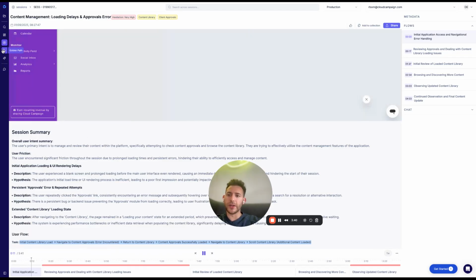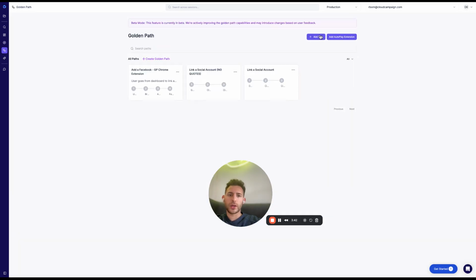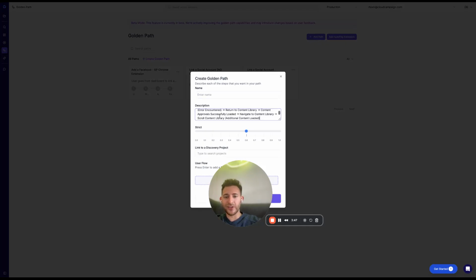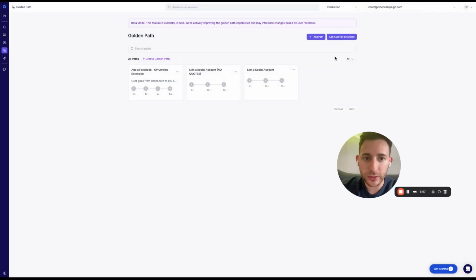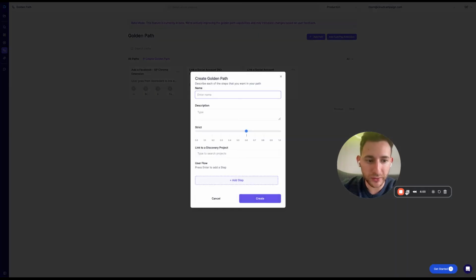So the way to do that would obviously be to use your golden path. And if I add a path, we do need to find a better way to automate this, but you could just do this from the Chrome extension if you'd want as well, which is available on the Chrome store, and just record it. But we could just take these steps, and I'm going to pause and come back, so it's going to take me a second.